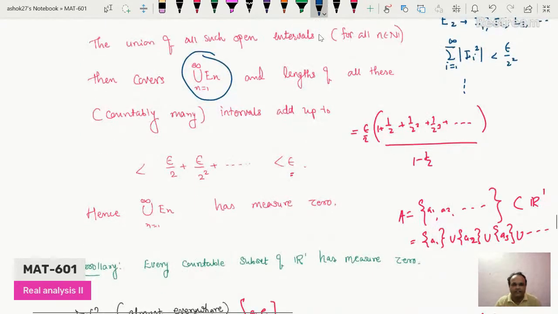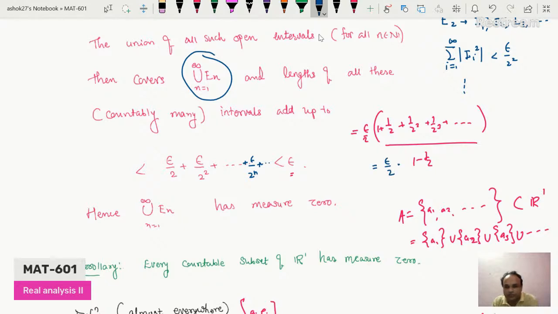So if you add their lengths, then we'll get epsilon divided by 2 plus epsilon divided by 2 square plus up to epsilon divided by 2 raised to n, plus it goes to infinity. So epsilon divided by 2 you can take common, so in the bracket it will be 1 plus half square plus half cube plus goes to infinity, which is a geometric series. So this quantity is nothing but